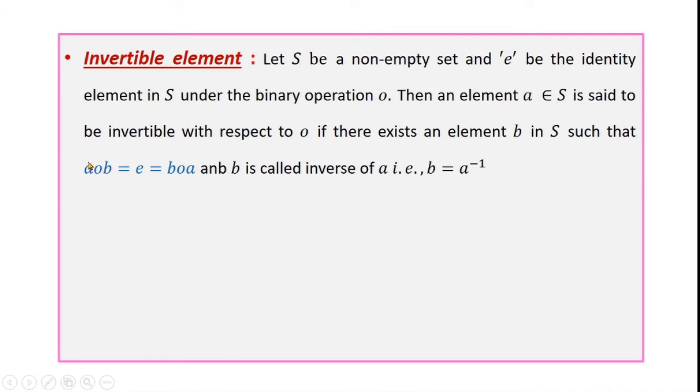Here, whenever we have this relation, that is a circle b is equal to e, that is equal to b circle a, then b is said to be inverse of a under the binary operation circle.